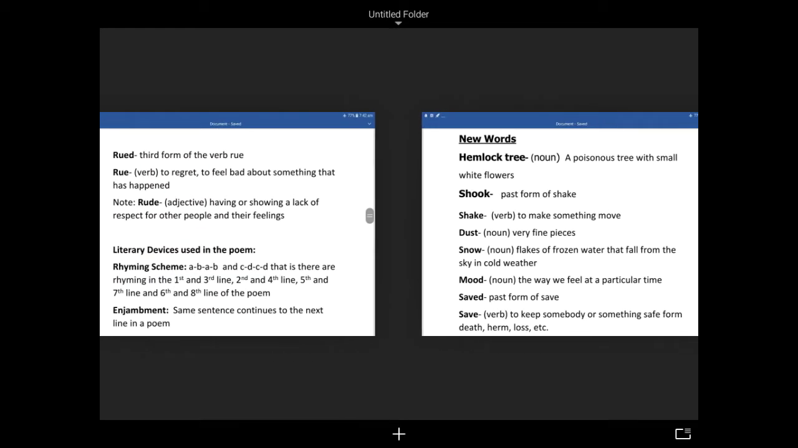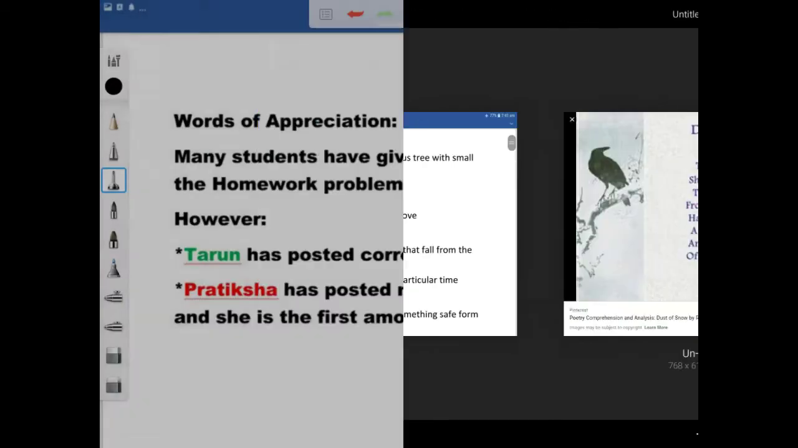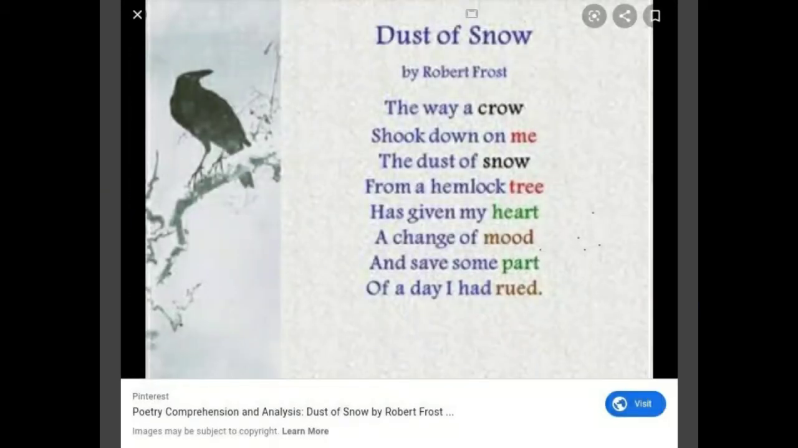In this video, we will study this poem. It's a very wonderful poem written by Robert Frost. Robert Frost has written many wonderful poems. This is one of them. It's a very short poem. Its title is Dust of Snow. So let us read the poem first.